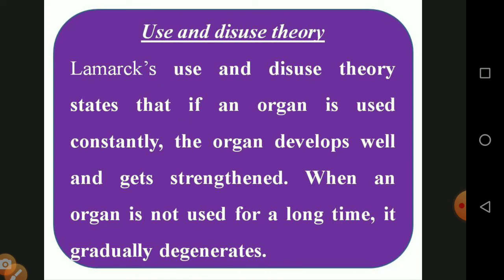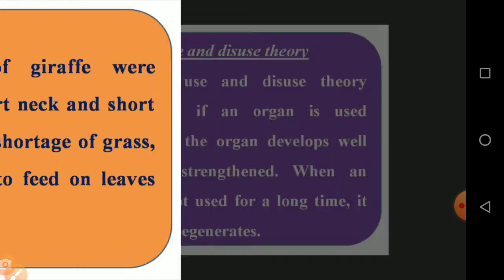And use and disuse theory. Lamarck's use and disuse theory states that when an organ is continuously used, the organ develops and gets strengthened. When the organ is not used for a long time, it is gradually degenerated. Again, I told you, the organ we are continuously using gets strengthened. The organ which is not continuously used is gradually degenerated.